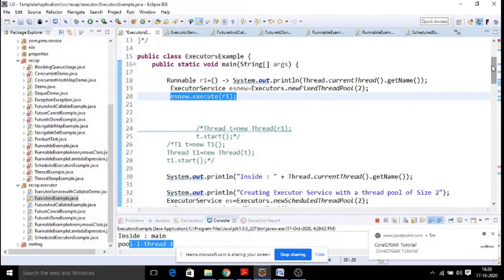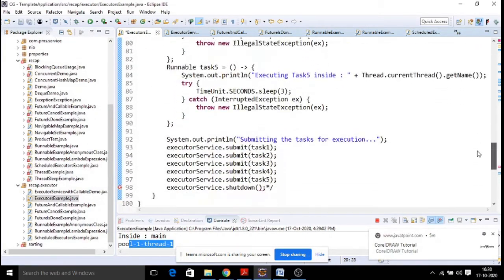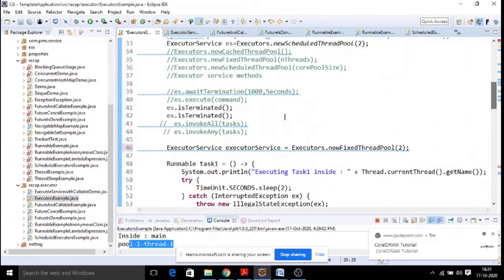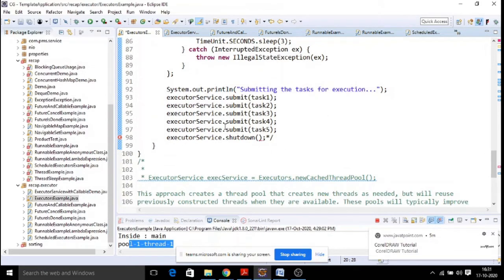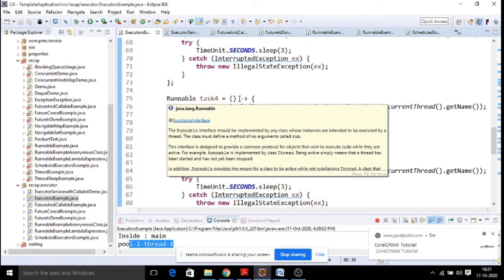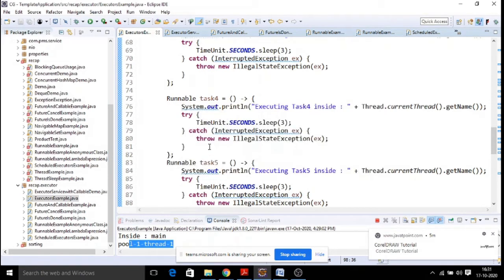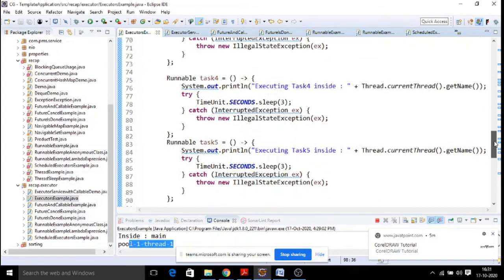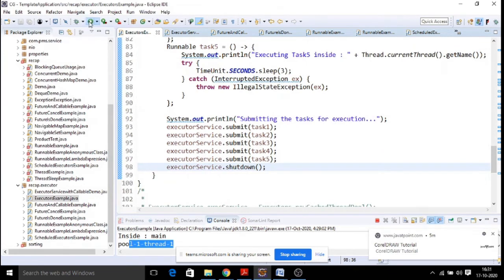The other way is, if you are using the executor service interface, you can also make use of a method called submit. When you say submit, all these 5 threads are going to run. Whenever you are using a runnable interface with a lambda expression, from here to here it is a lambda. This is one thread, this is another thread. Likewise, we created 5 threads and wanted to run them. Just check how the 5 threads are running here.